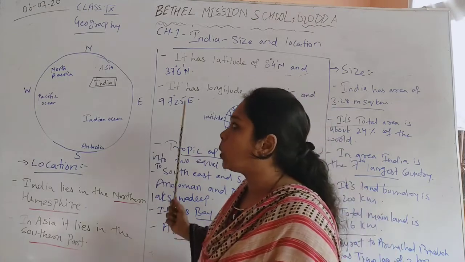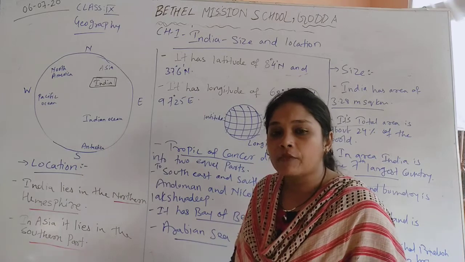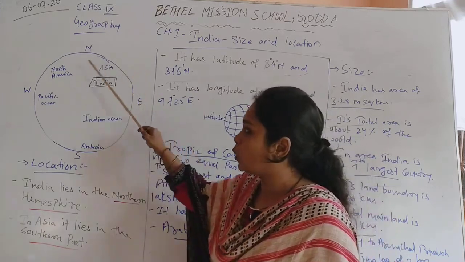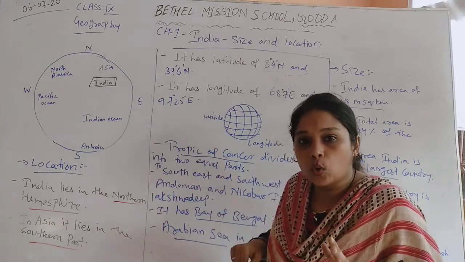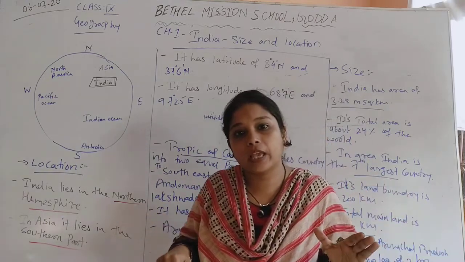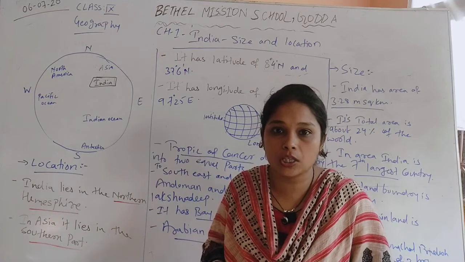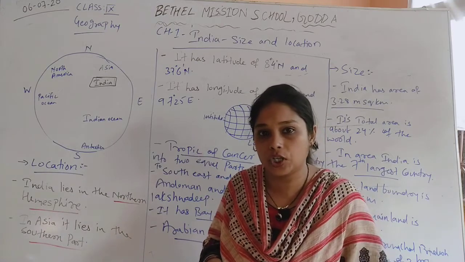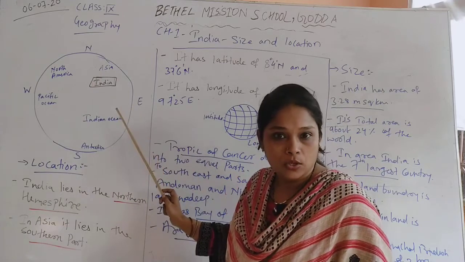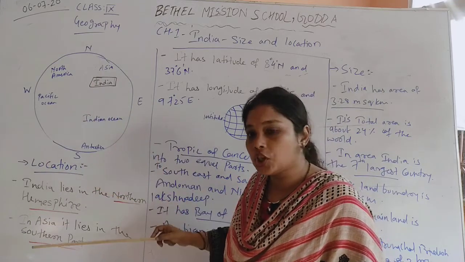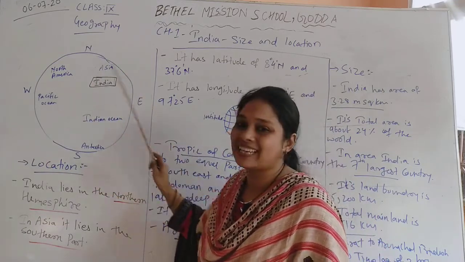Now when we talk about the location of India in the world, if you can see a globe, I have made a globe-like picture over here. As we know, when we talk about the directions in the world, we have 4 directions, that is north, south, west and east.